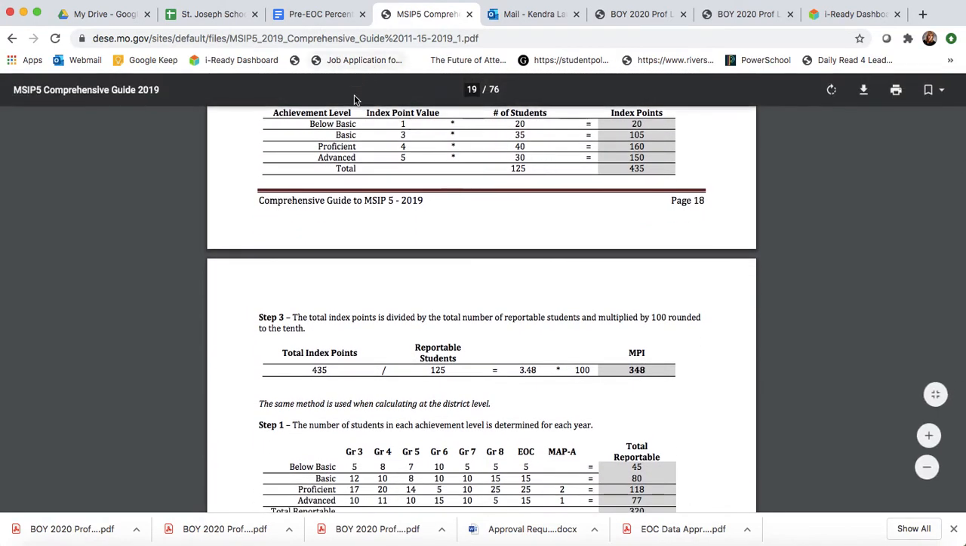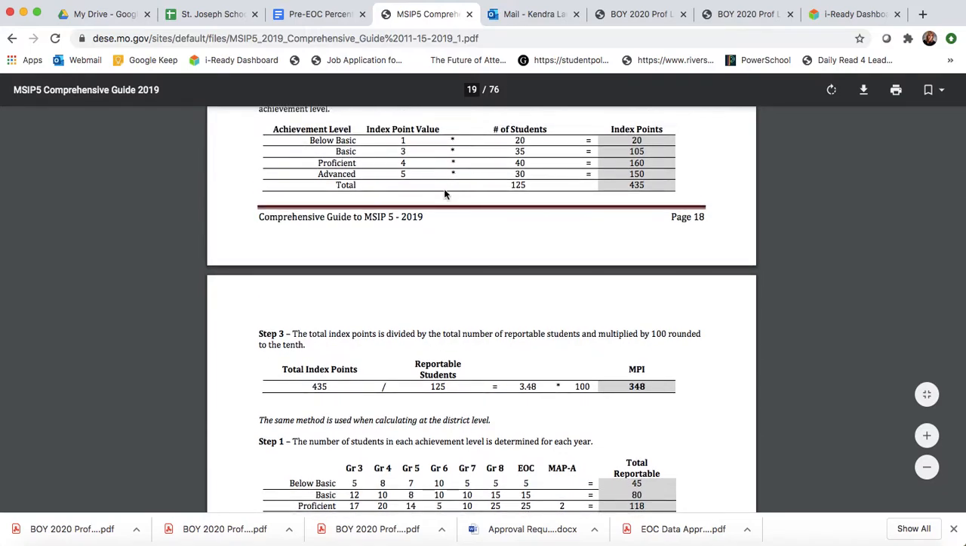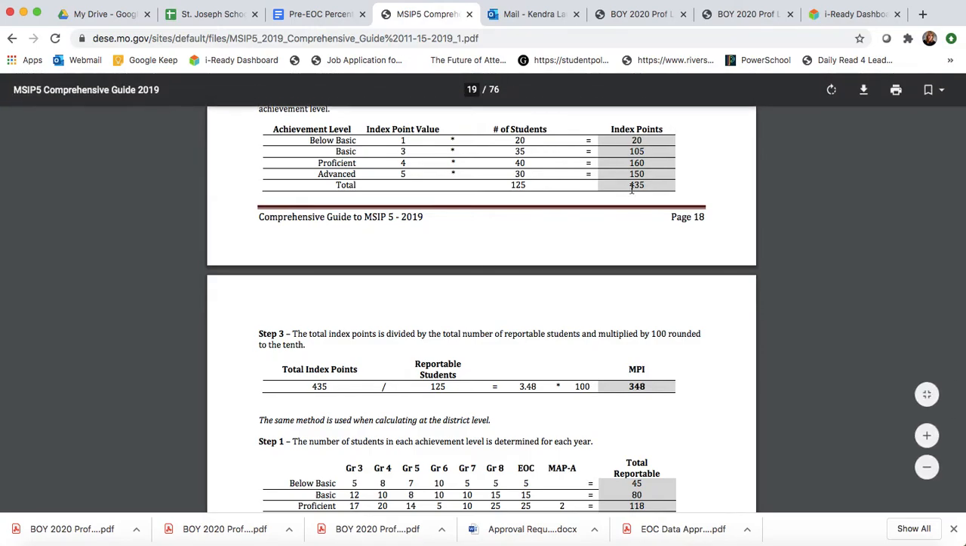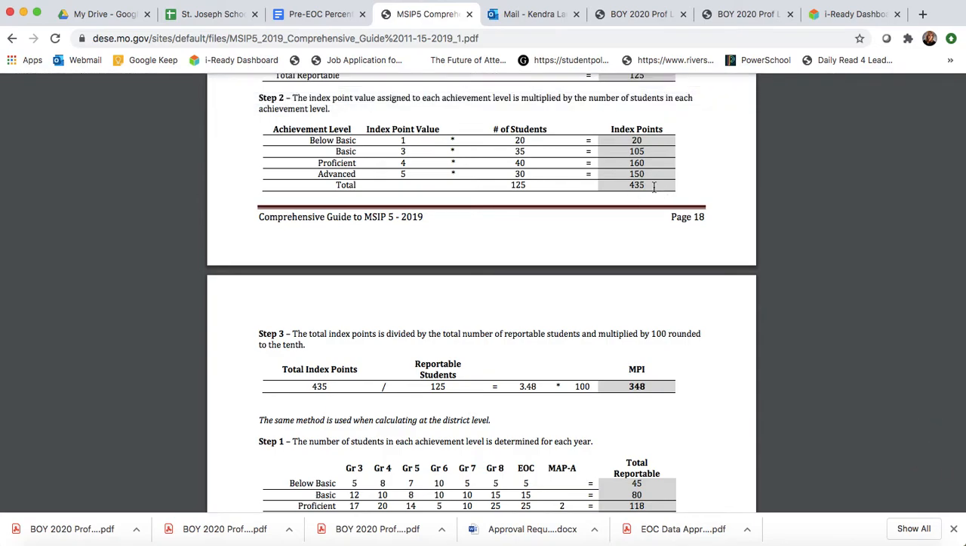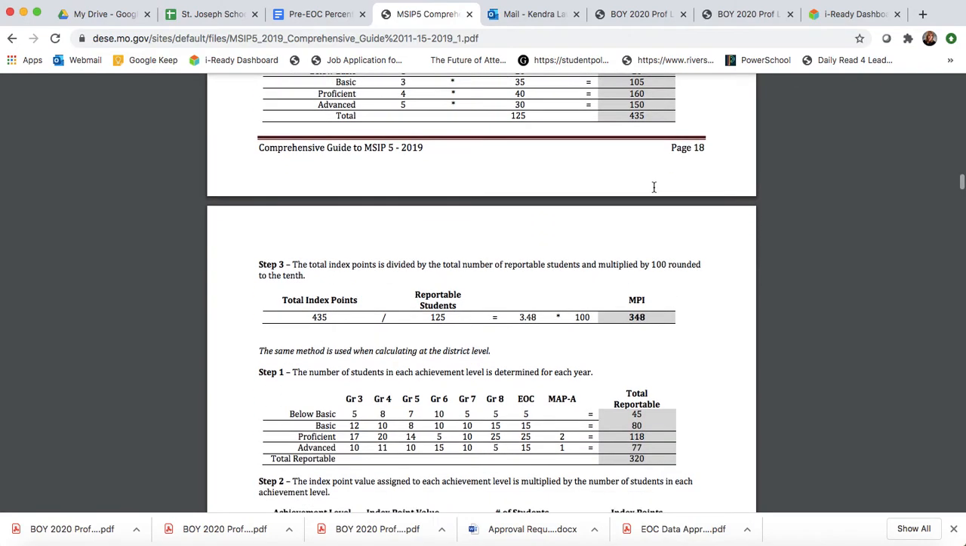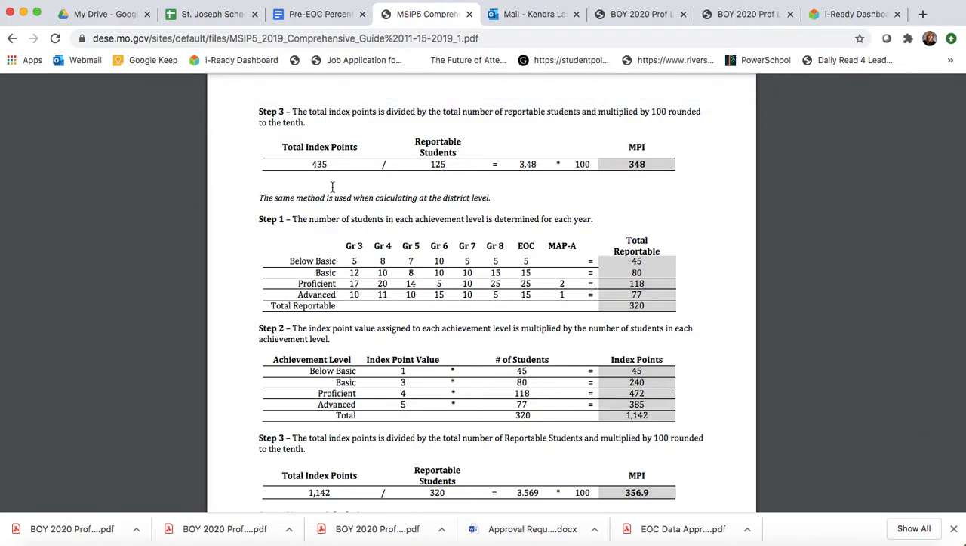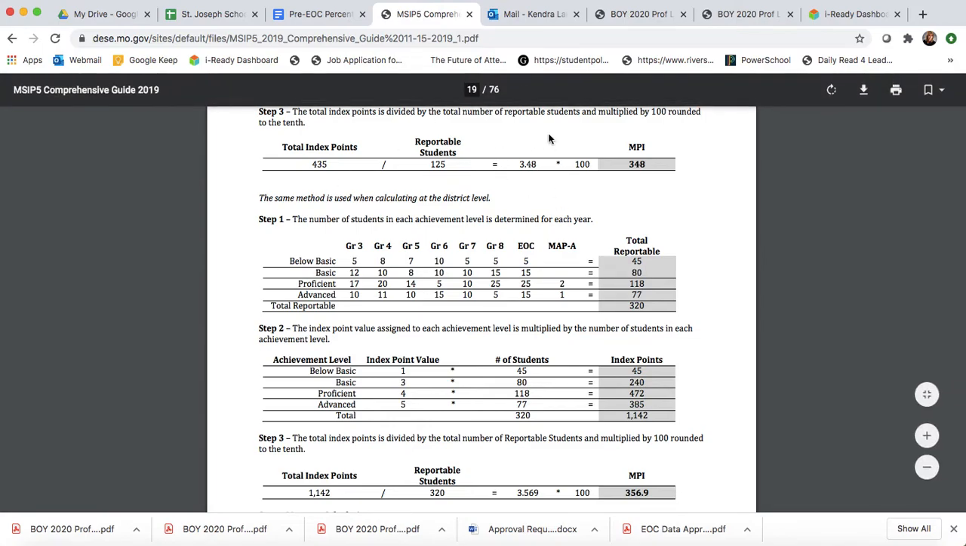Next, you may remember that DESE gives each one of those proficiency levels an index point value. So what would happen next, you would take the index point value, multiply it by the number of students in that particular proficiency level, and ultimately you generate index points. So you would want your total index points for the students in a tested area. Next, you would take that total index point value and you would divide it by the number of reportable students for that content area. That generates this number in this particular calculation. Multiply it by 100, and that is your MPI.